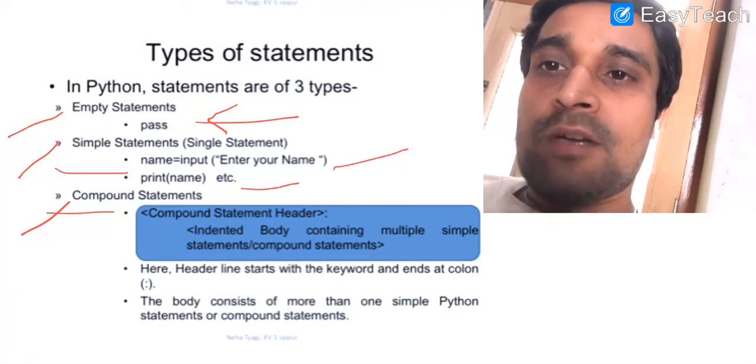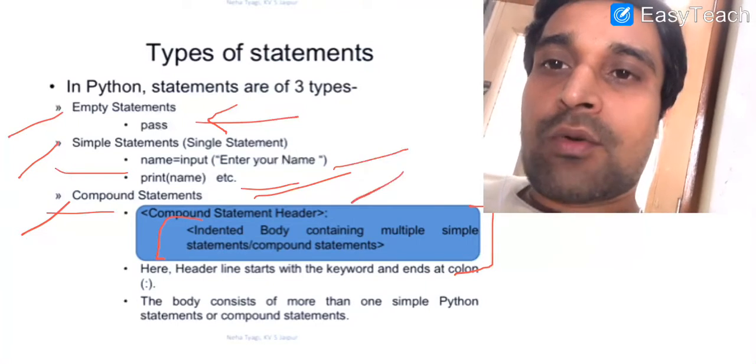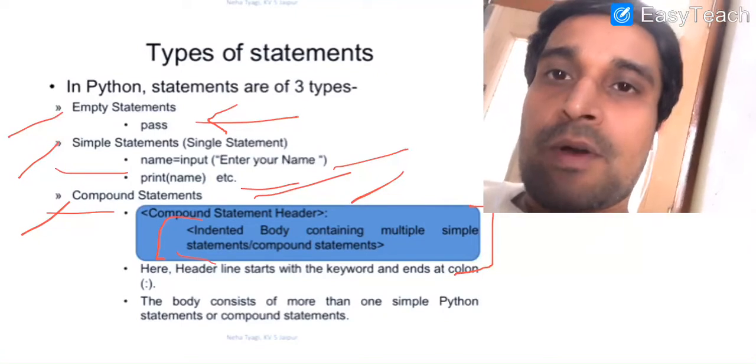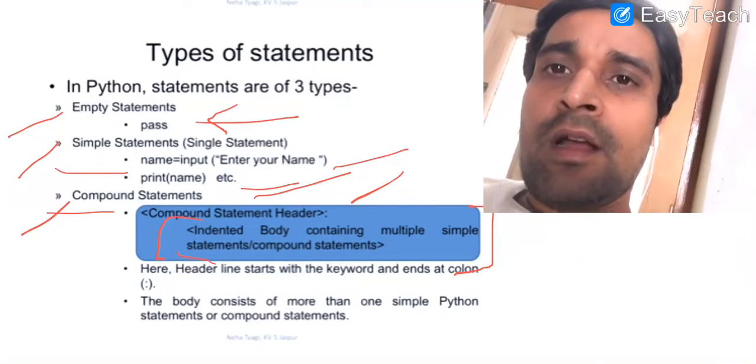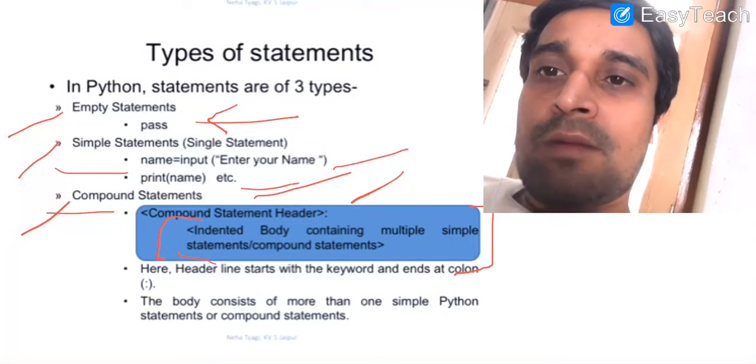Every compound statement will have a header part and a body part, and the header part is terminated by a special symbol, that is colon. All the statements in the body of the compound statement are indented at the same level, and there can be one or more statements within the body part.